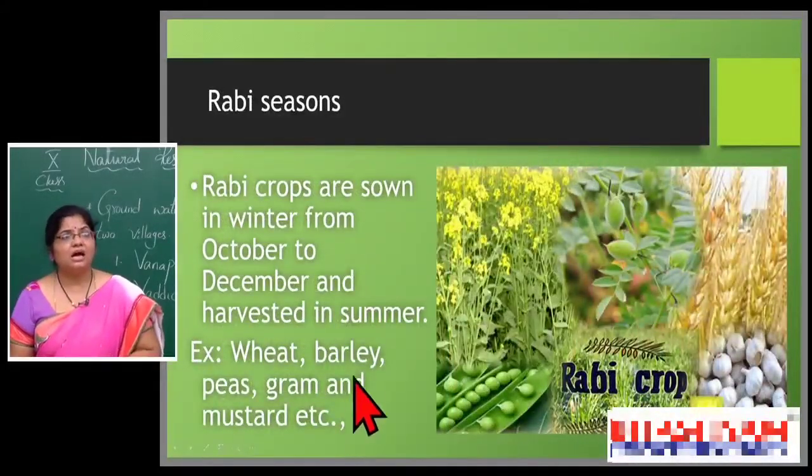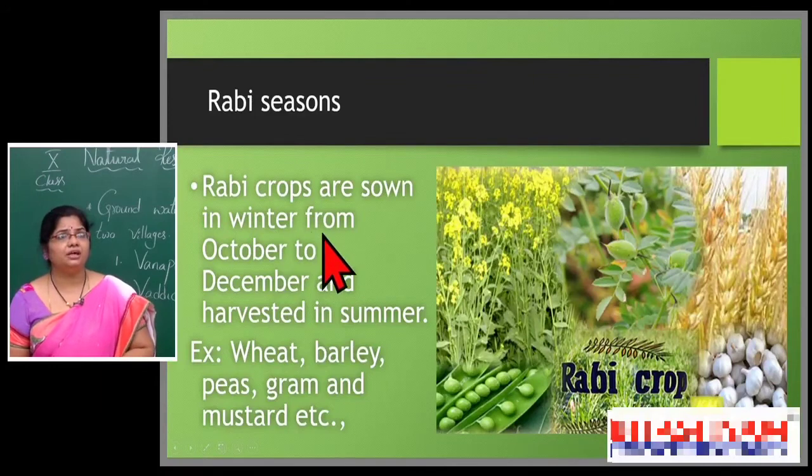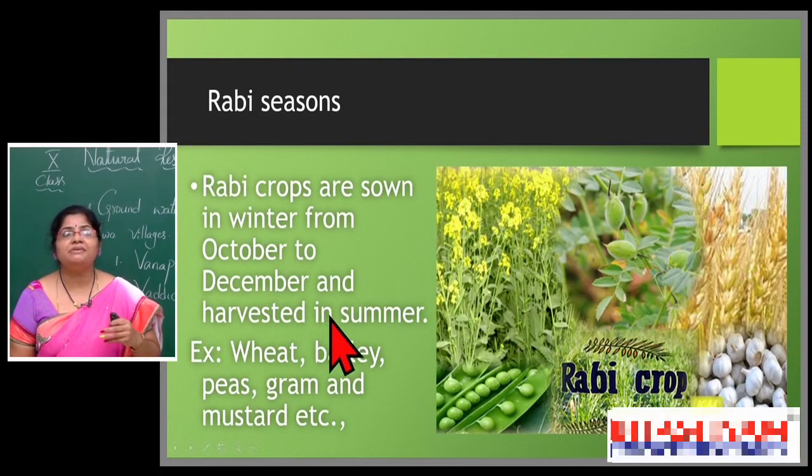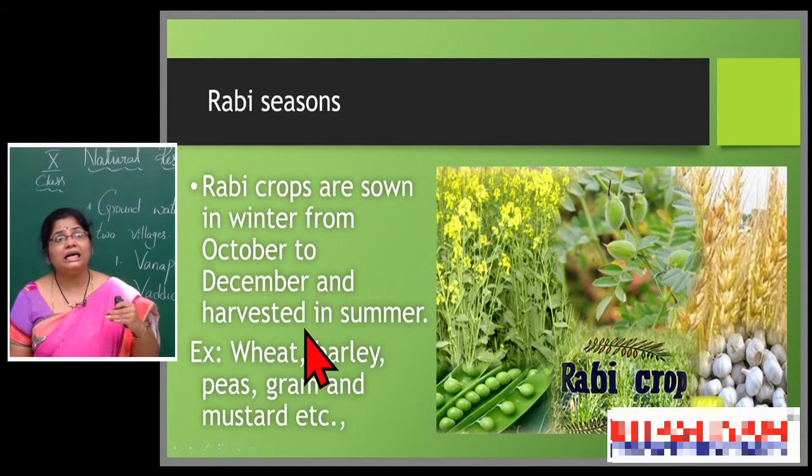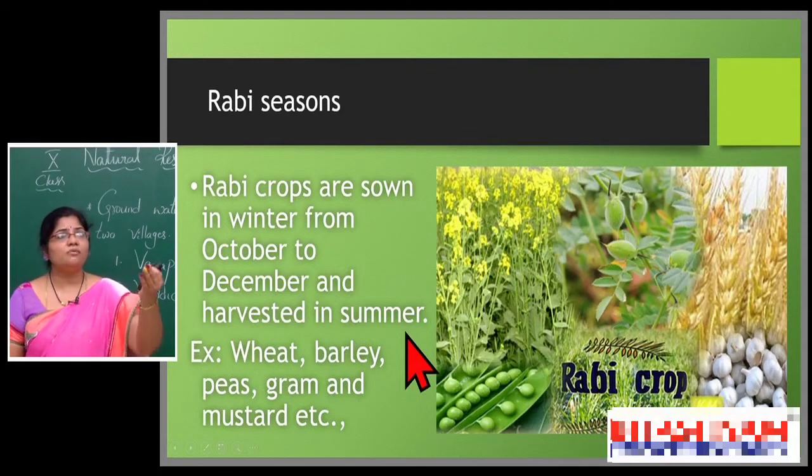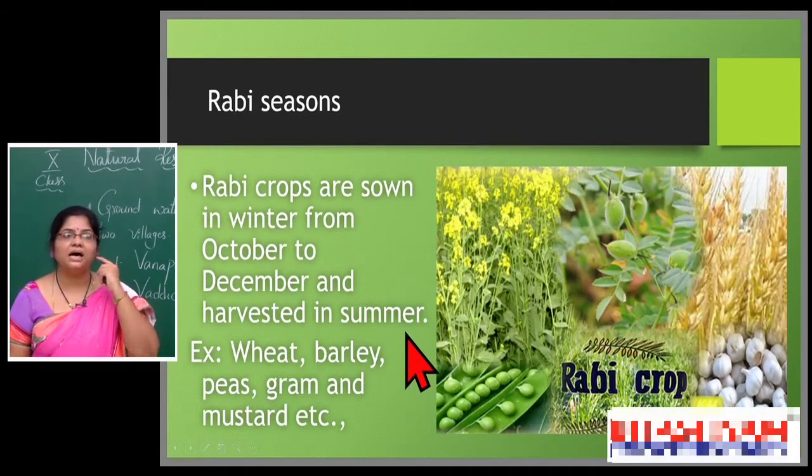Rabi season. Rabi crops are sown in winter, from October to December. That means it's completely the winter season, and they harvest the crop in summer. The season is winter, but at the starting time of summer, the farmer harvests the crop. So, what kind of crops are preferable here? Wheat, barley, peas, gram and mustard. Generally we say this kind of crops are suitable.